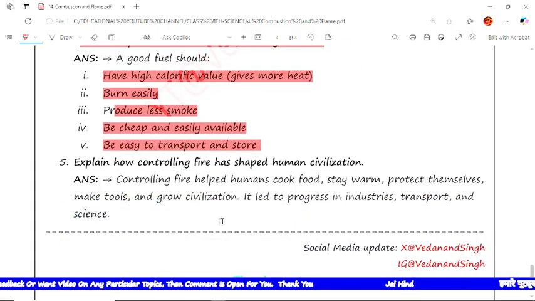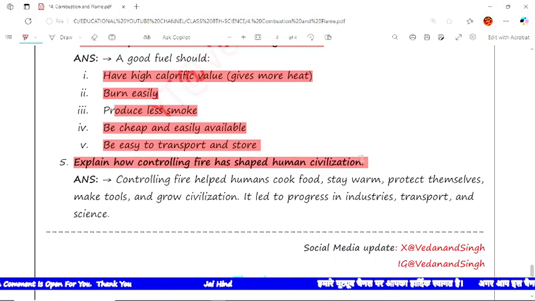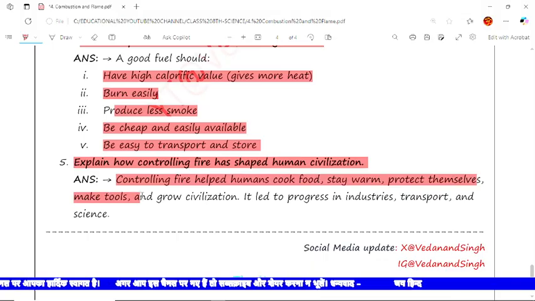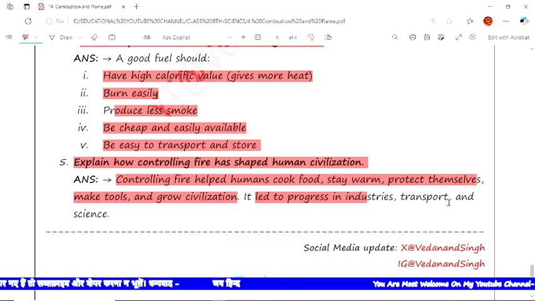Now the next and last question is, explain how controlling fire has served human civilization. The answer is controlling fire helped humans cook food, stay warm, protect themselves, make tools and grow civilization. It led to progress in industries, transport and science.